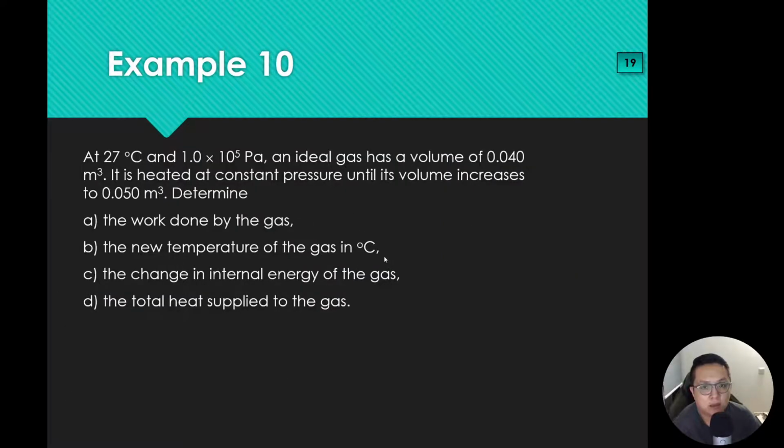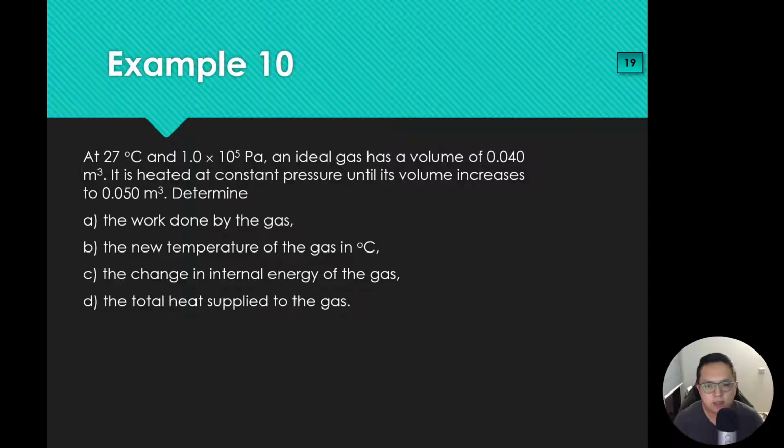Alright. Okay, example 10. I think it's 10 or 11, the longest examples. At 27 degrees Celsius and 1.0 times 10 power 5 Pascal, an ideal gas has a volume of 0.040 meter cube. It is heated at constant pressure until its volume increases to 0.050 meter cube. Determine the work done by the gas, the new temperature of the gas in degrees Celsius, the change in internal energy of the gas, and the total heat supplied to the gas.